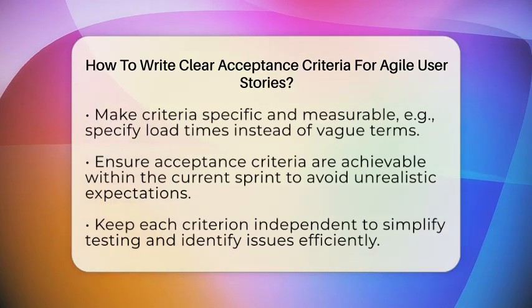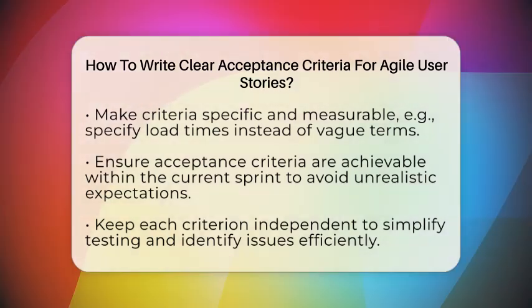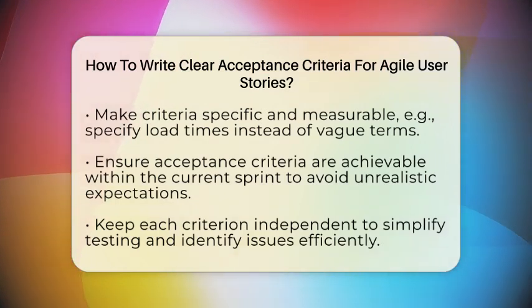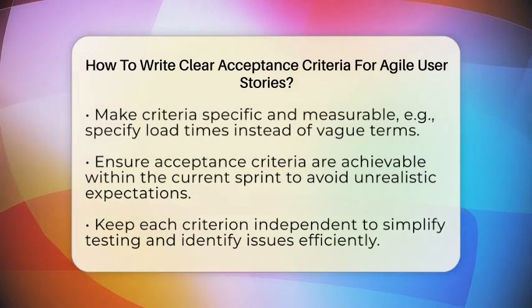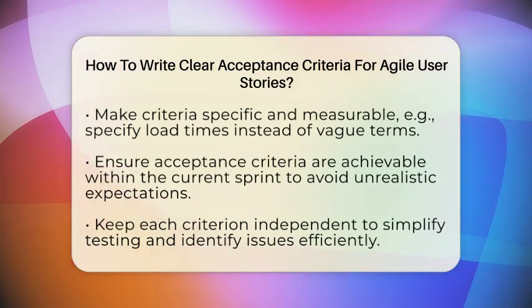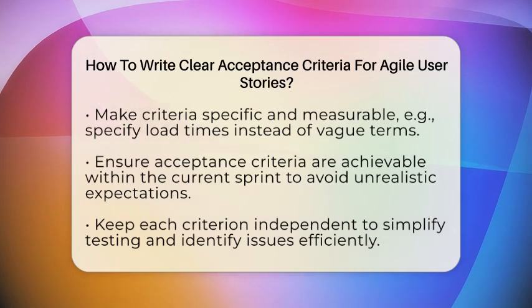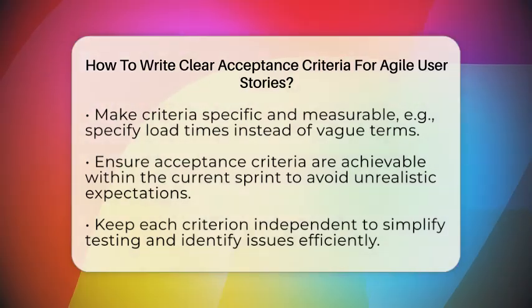Clarity is key. Use short sentences that leave no room for confusion. Each criterion should be specific enough to test. For example, instead of saying, "the page loads quickly," say, "the page loads within 2 seconds on a standard broadband connection." This makes it measurable.